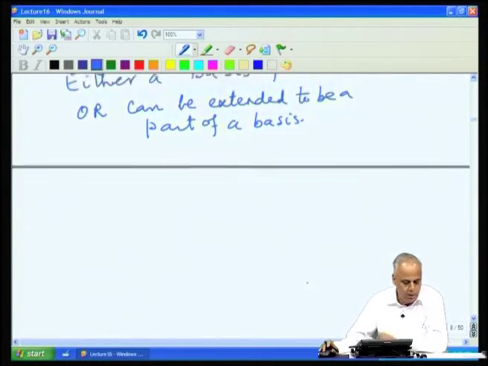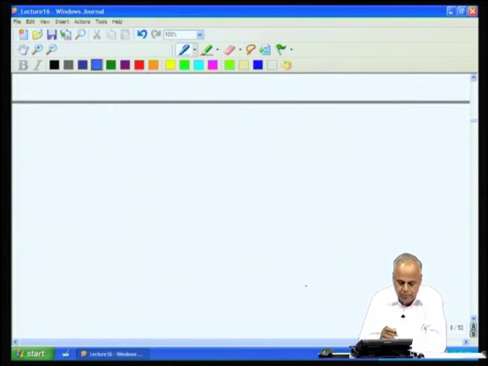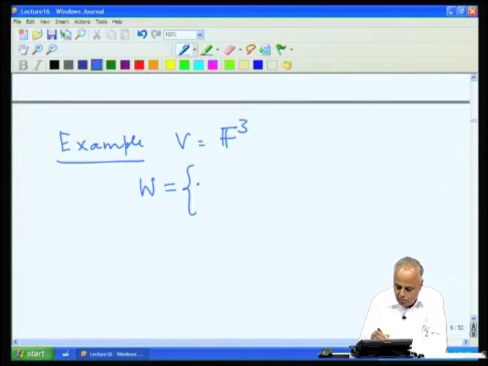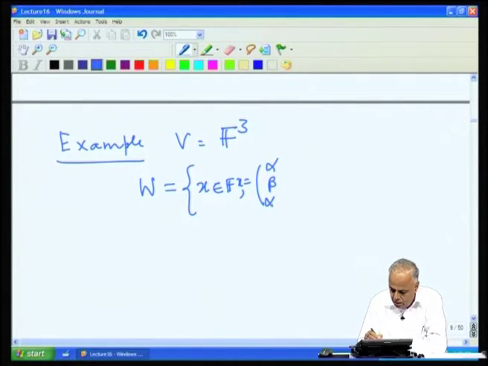Let us look at a simple example. Let us take the space, very simple space, V to be F^3, and let us take this subspace W. We have seen this subspace before. It consists of all the vectors in F^3 of the form (alpha, beta, alpha plus beta), where alpha and beta belong to F.